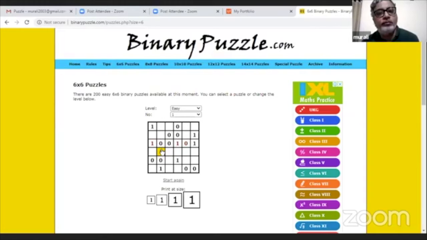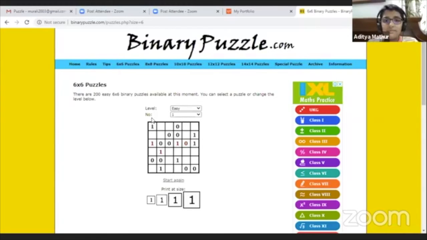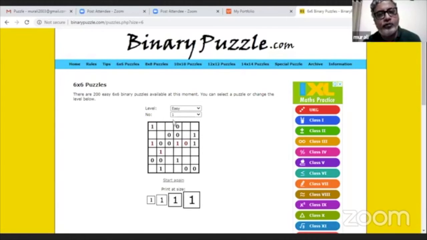Unmute yourself. Mr. Aditya, choose your own cell and column. See, I'll tell you, wait, for everybody's sake. This is first column, second column, third column, fourth column. First row, second row, third row, fourth row. So I want the exact cell and column.